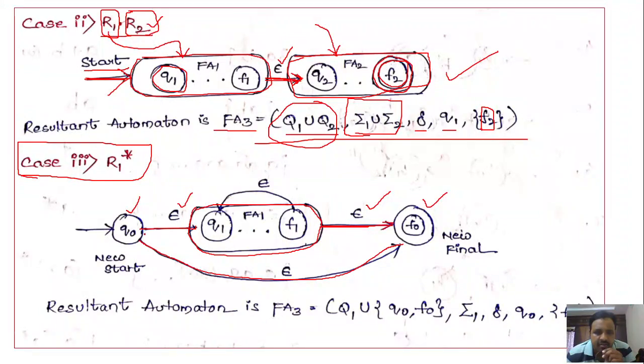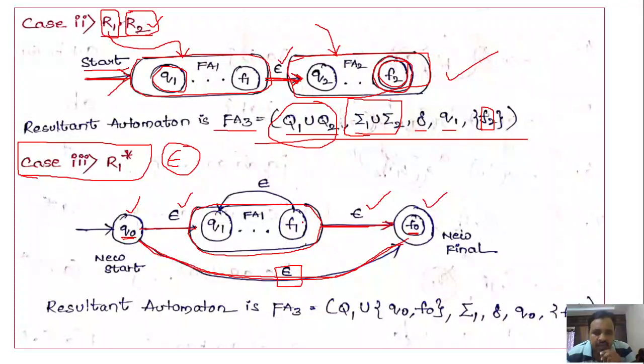And we are specifying the epsilon transition from starting state to the final state. Why? Because it must accept epsilon. Specifying the epsilon transition from Q naught towards the final state means we can directly move from Q naught to F naught without processing anything, so it is accepting epsilon.